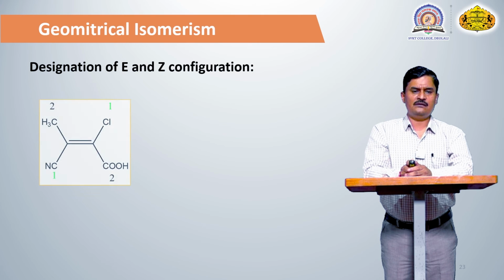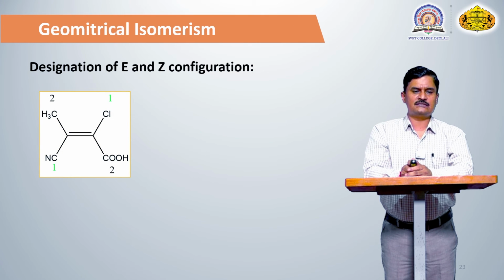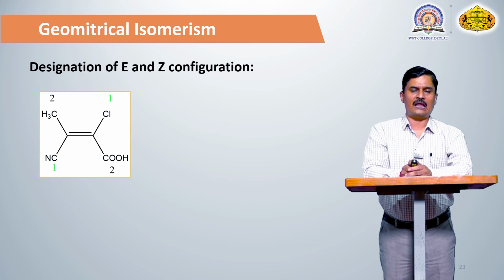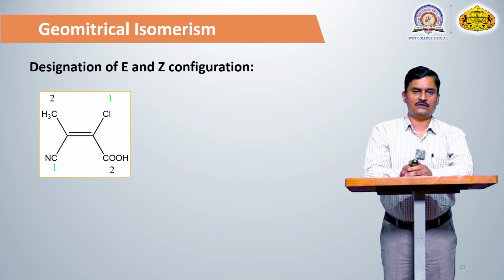Then another example of designation, CH3 and C triple bond N. So consider carbon number 1, which is attached to 2 groups, CH3 and C triple bond N. In this case, the first atom is the same, carbon, attached to another 2 atoms. In CH3 the carbon is attached to hydrogens, and in C triple bond N the carbon is attached to a nitrogen through a triple bond.